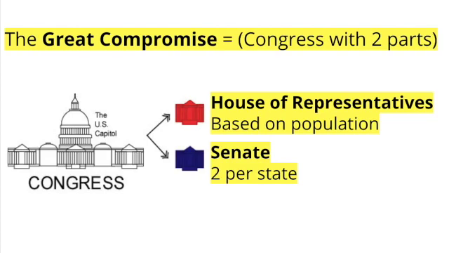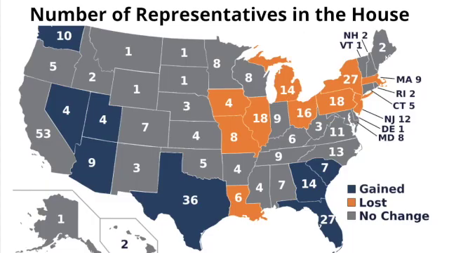The Senate was based on the New Jersey plan. Every state has 2 senators who are elected every 6 years. The House of Representatives was based on the Virginia plan, meaning the number of representatives each state gets is based on the state's population. Representatives in the House are re-elected every 2 years. Every law must have majority support in both houses of Congress. This map shows how House seats are distributed today.